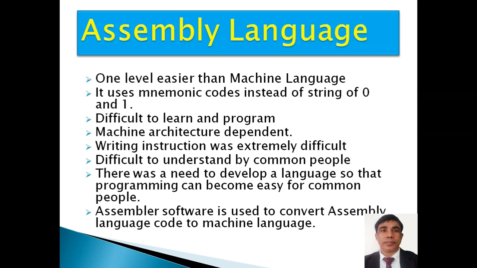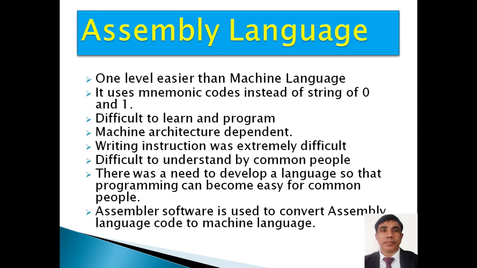It was still difficult to learn and program, because a lot of mnemonics you have to learn, and it is machine architecture dependent. So it has the same problem that a good programmer on one architecture will fail on another architecture. Writing instructions was extremely difficult to understand by common people. There was a need to develop a language so that programming can become easy for common people.